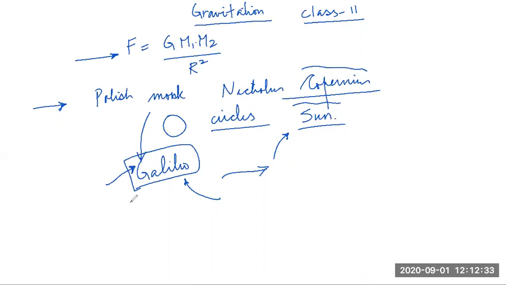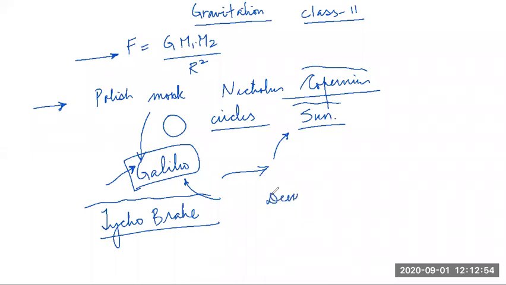Now, parallel to Galileo, there was another nobleman. His name was Tycho Brahe. There could be other scientists also, students, but this name is very important, Tycho Brahe. This guy was a nobleman from Denmark, and he spent so many of his years recording observations of planets without the state-of-the-art equipment we have nowadays.